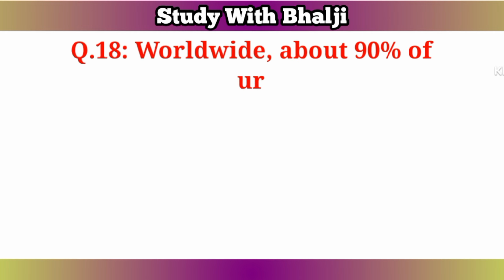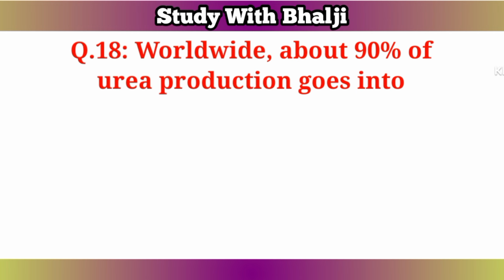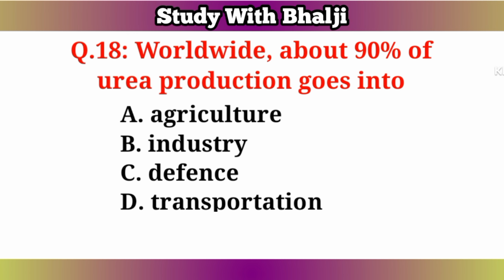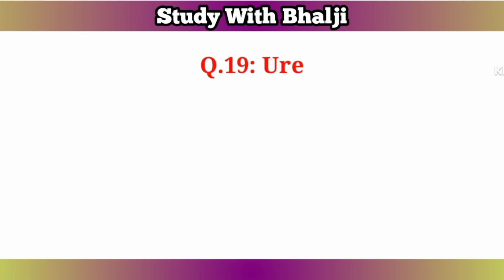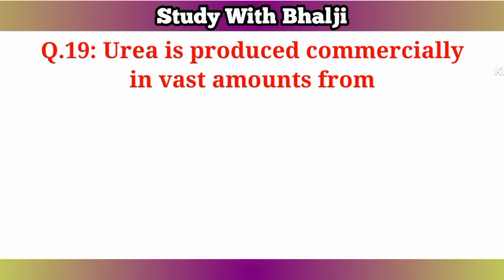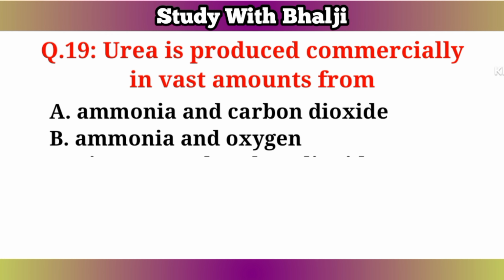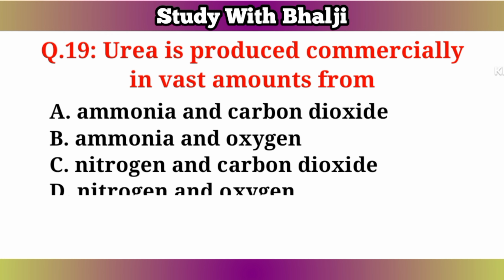Question number 18. Worldwide, about 90% of urea production goes into A. Agriculture. B. Industry. C. Defense. D. Transportation. The answer is A. Agriculture. Question number 19. Urea is produced commercially in vast amounts from A. Ammonia and carbon dioxide. B. Ammonia and oxygen.